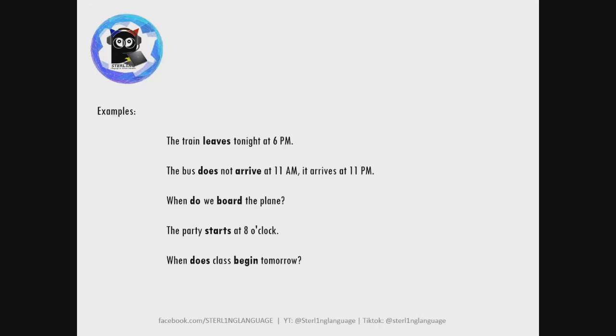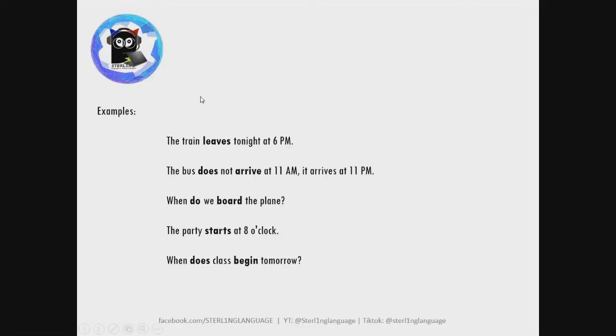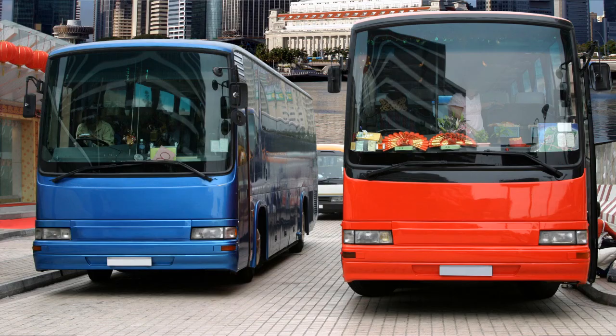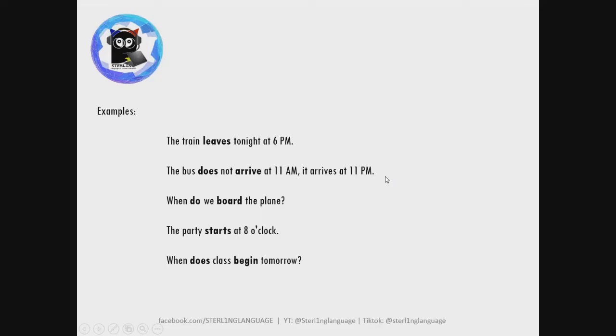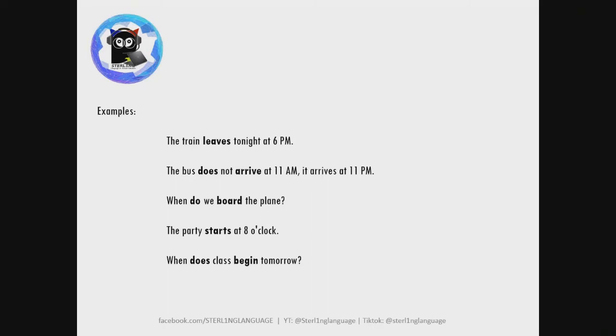So here are some examples. The train leaves tonight at 6 p.m. Now, in here, though, you are assisted or helped by the adverb phrase, adverb of time, tonight at 6 p.m. Pag tinanggal mo ito, the train leaves, it loses its near future sense. Same with the bus does not arrive at 11 a.m., it arrives at 11 p.m. This will definitely be within the day, okay? Like this, like I said earlier, when do we board the plane? This is about us at the airport, already waiting for the plane, okay? The party starts at 8, same. This is how you use the present tense for the actions in the near future.